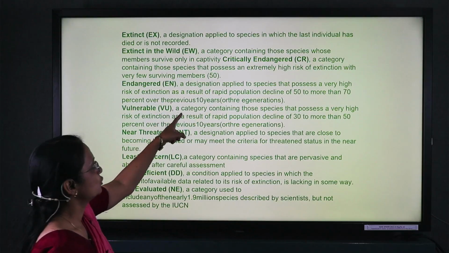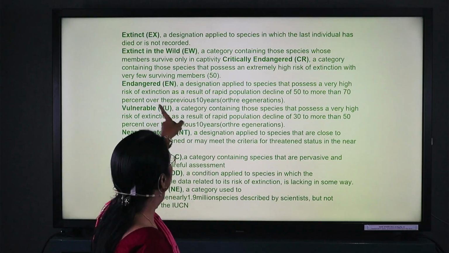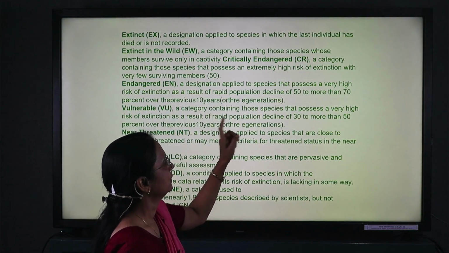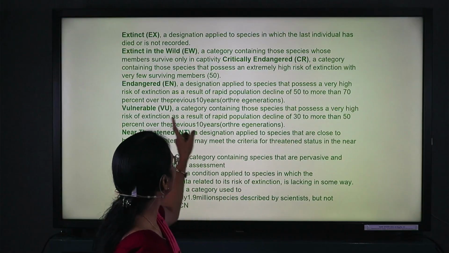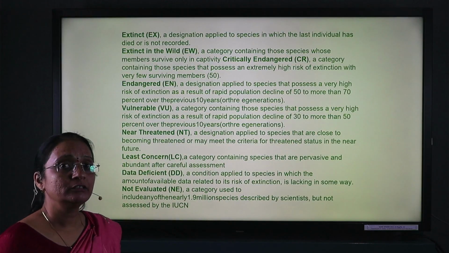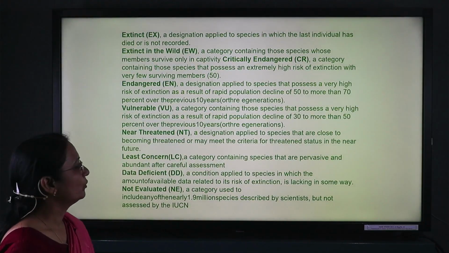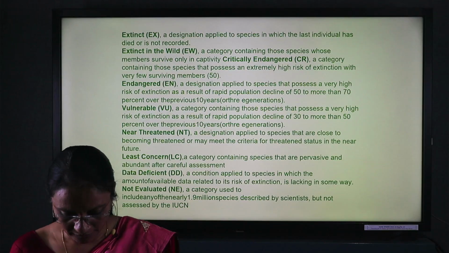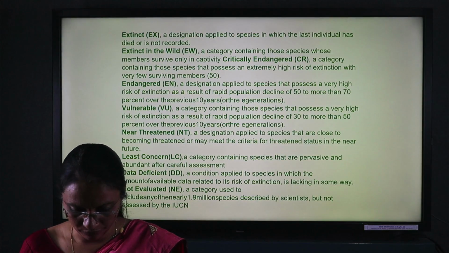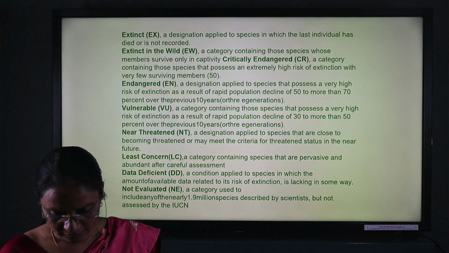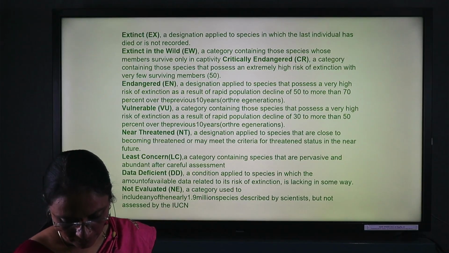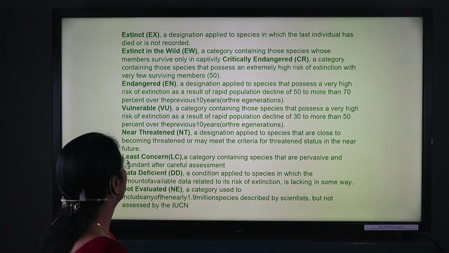Endangered category shows the species that possess a very high risk of extinction, with a rapid population decline of 50 to more than 70% in the last 10 years. Now the vulnerable category contains those species that possess a high risk of extinction, which results in a rapid population decline of 30 to 50% all over the world.